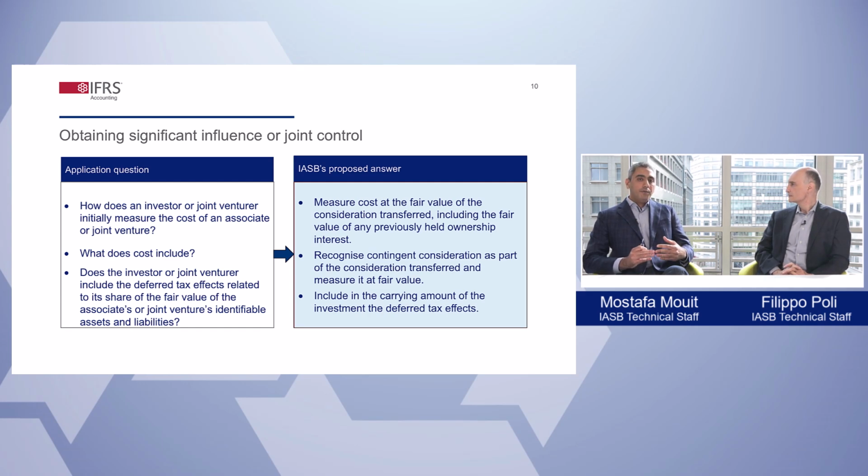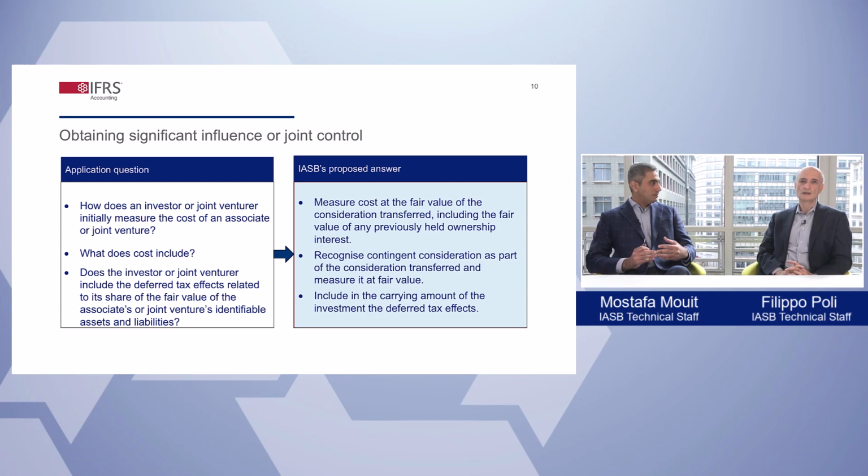Filippo, can you tell our viewers what else the IASB proposed on initial recognition? Yes, the purchase agreement may include contingent consideration as a part of the arrangement. In that case, the investor would add the fair value of the contingent consideration to the consideration transferred.